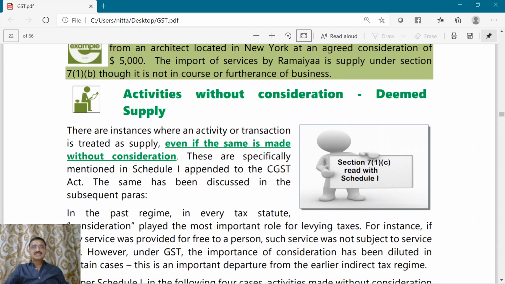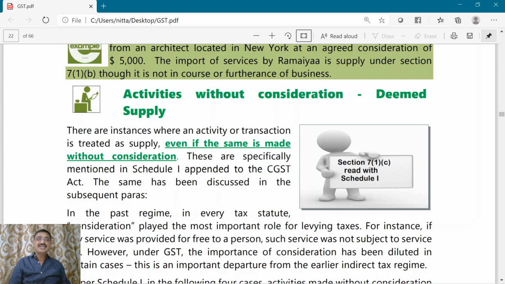Activities without consideration, deemed supply. To be a supply, there should be consideration, but certain transactions or activities are given in Schedule 1 of the Act. Those activities or transactions given in Schedule 1 will be treated or deemed as a supply, though they are not carried out for consideration.